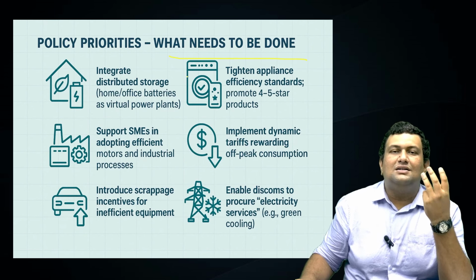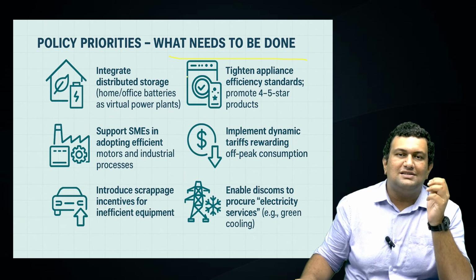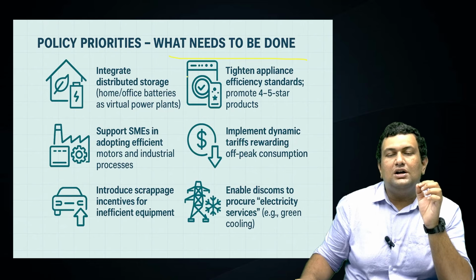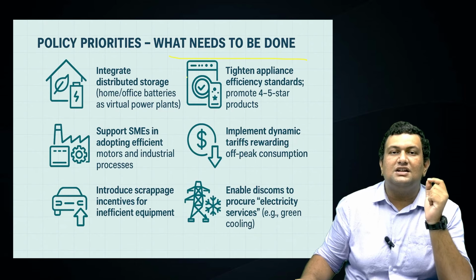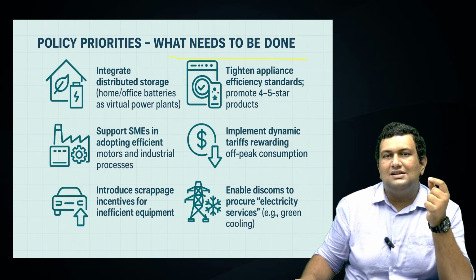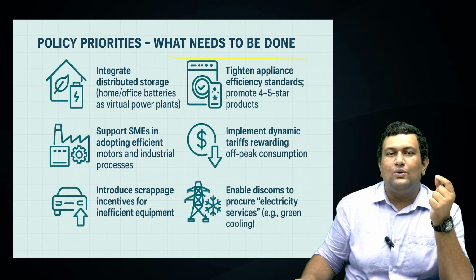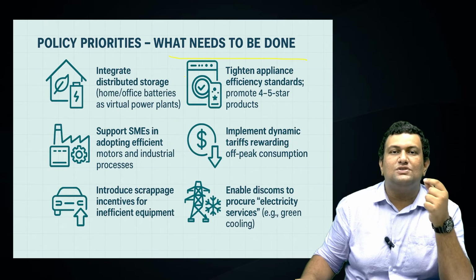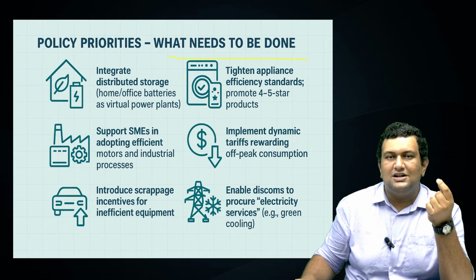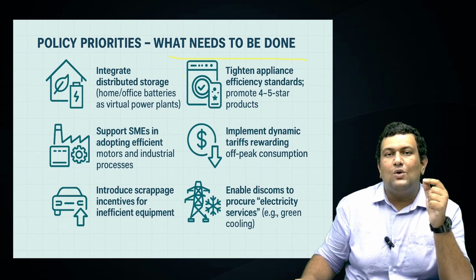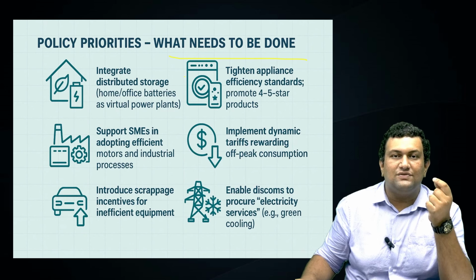The third aspect is supporting SMEs to switch to newer machinery which is energy efficient. Generally, the small and medium enterprises in India are high energy consumers. One of the main reasons is they are using very old or outdated machinery which consumes huge energy. So we can provide them incentives such as credits or subsidies for switching over to newer modern equipment which is highly energy efficient.